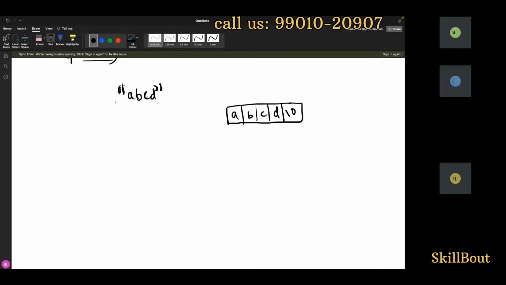Exact data, memory diagram. When you write this line, this is exactly how it is stored. Now we have indexing 0, 1, 2, 3, 4. What is this null character? It will be there. What is a string? A string is nothing but a collection of characters that ends with the null character. Now it has an initial address.